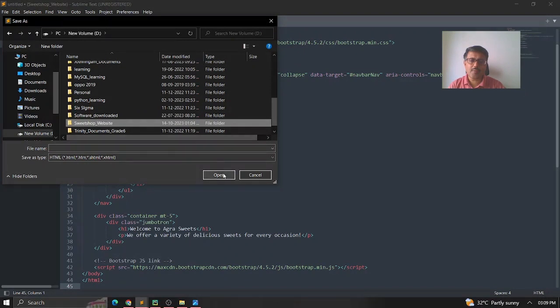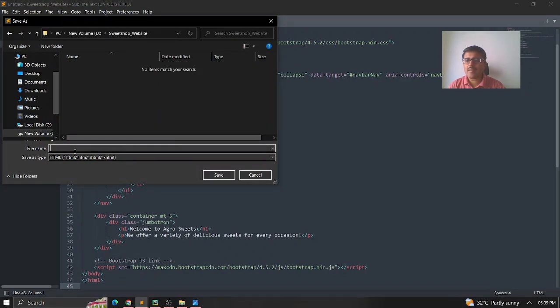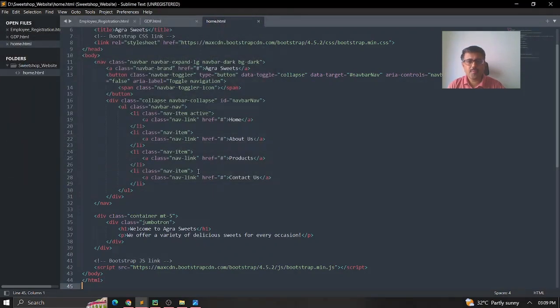I'm just going there and adding the file. Let me call it home page, or just simply call it home and then save. Okay, now I've done this. You can see that the file is created now.